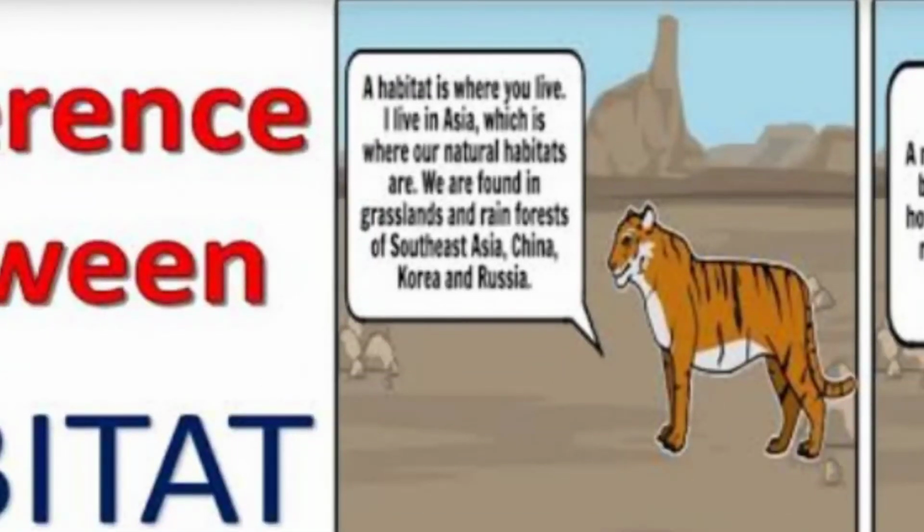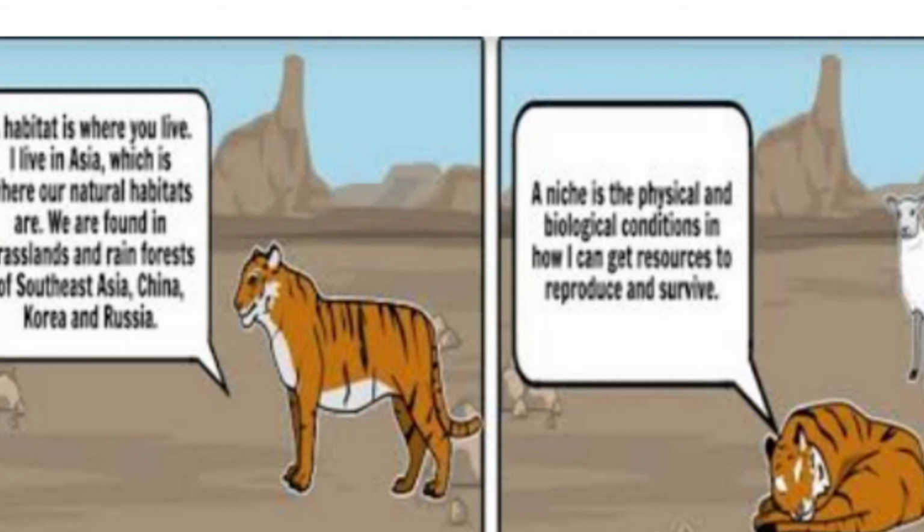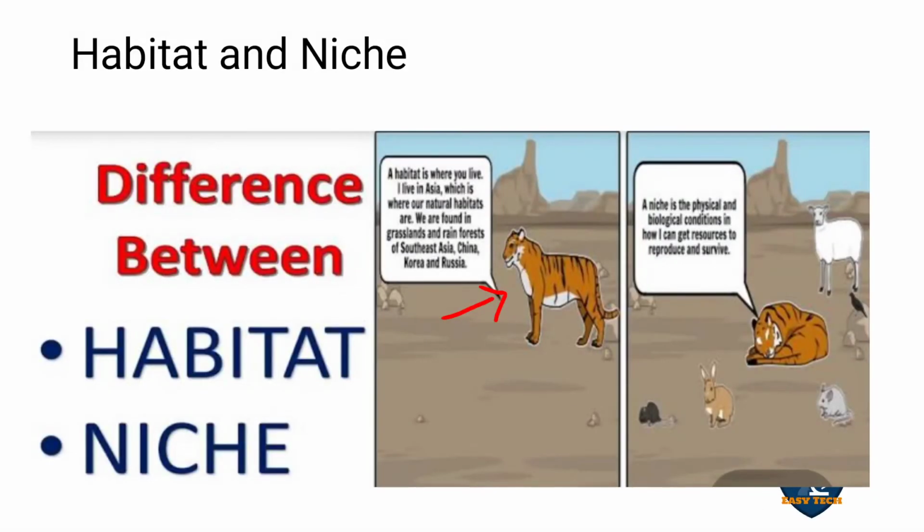So this is the habitat of the particular organism, which lives in Asian countries. The next one is niche. The niche is the physical and biological conditions in which I can get resources to reproduce and survive. That is called niche.